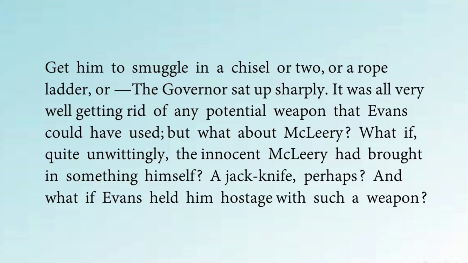It was all very well getting rid of any potential weapons that Evans could have used, but what about McCleary? So they thought that it is easy to look for Evans. It is easy to make him remove all the sharp instruments from his room. But what about McCleary? He was a person coming from outside. So we don't know what kind of person he is. What if quite unwittingly the innocent McCleary had brought in something himself? So McCleary is the invigilator and we don't know what kind of person he is. What if he brings in something to help Evans escape?